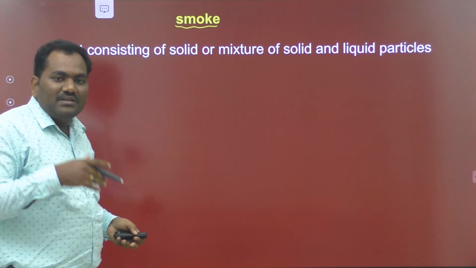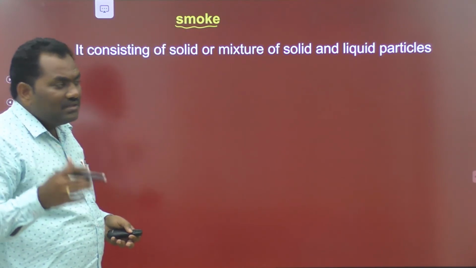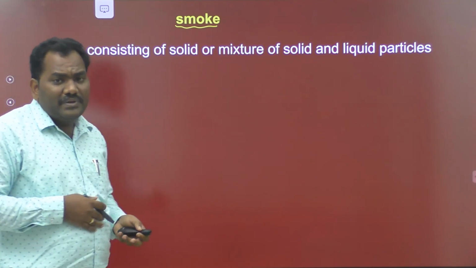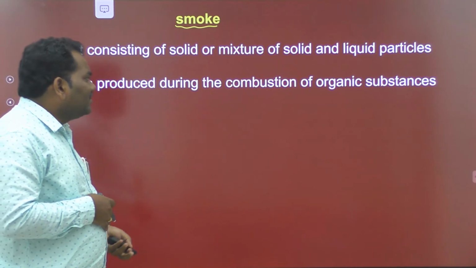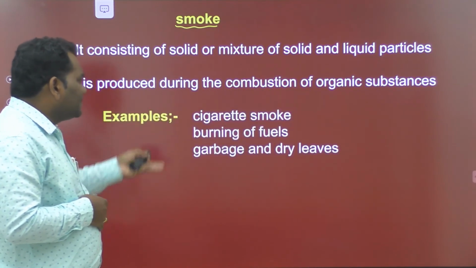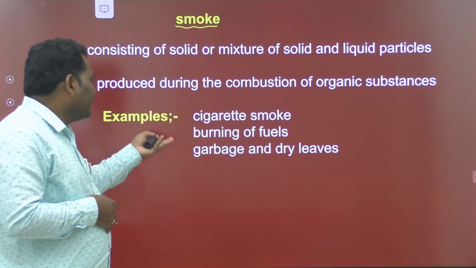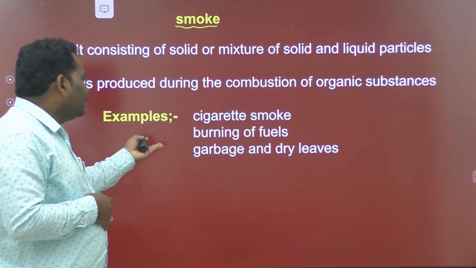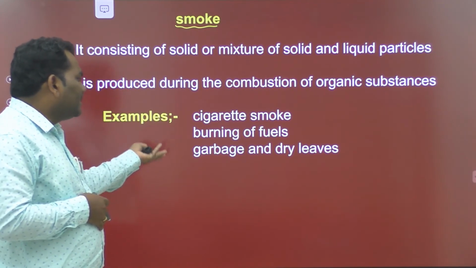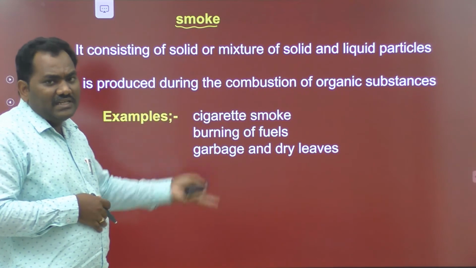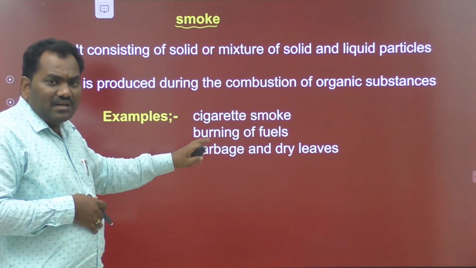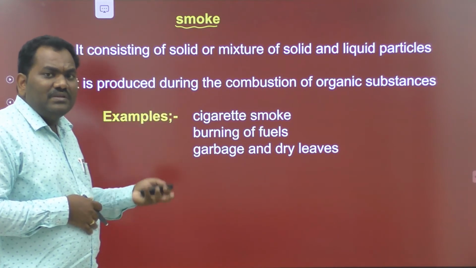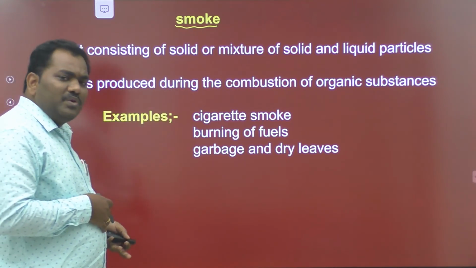It is produced during the combustion of organic substances, like cigarette smoking, burning of fuels, burning of garbage and burning of dry leaves. All these cause the production of smoke.